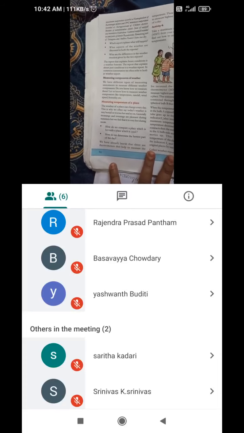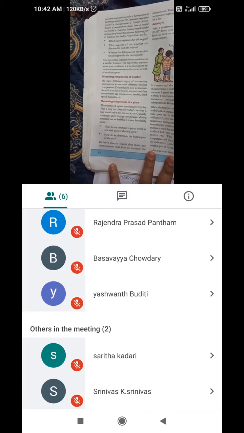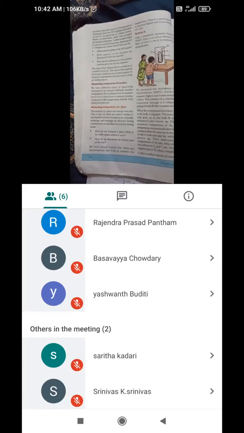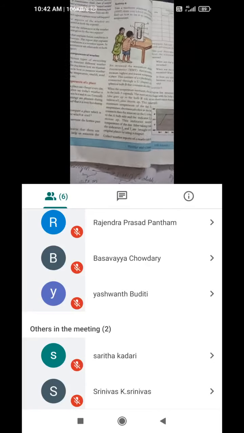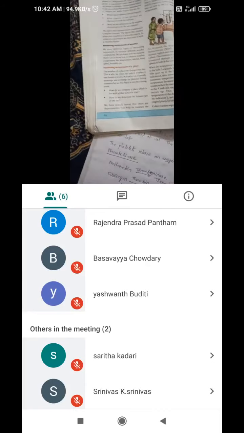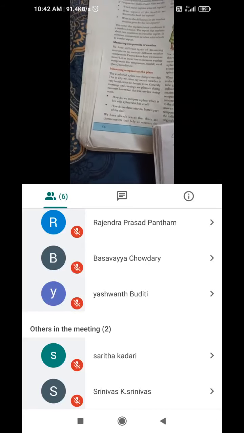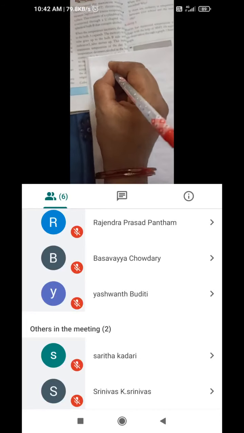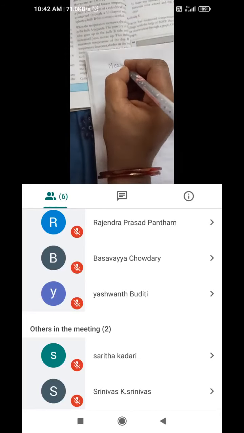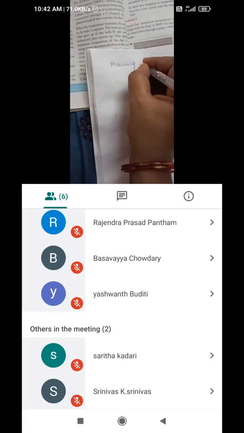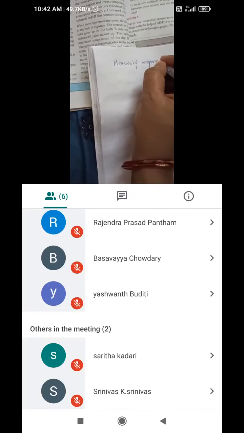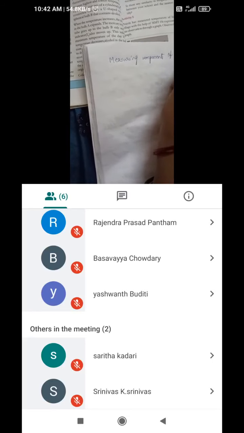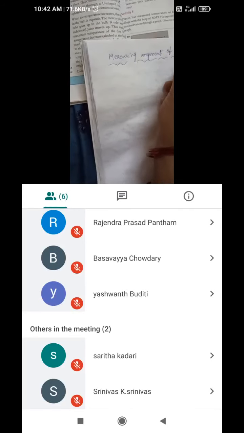Next, measuring components of weather. What are the measuring components? Temperature, rainfall, wind speed and humidity. These are the four components we need to understand. First, we discussed the different aspects we understood. After that, we need to concentrate on the measuring components of weather. What are those measuring components?